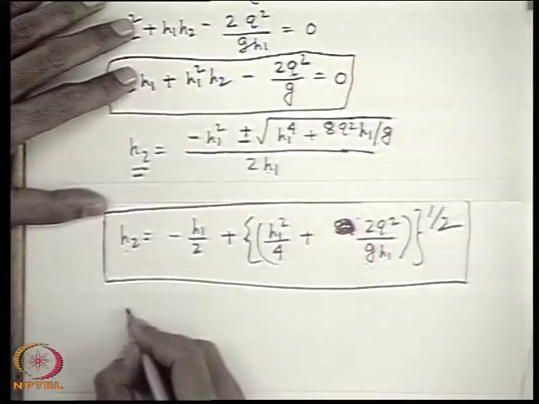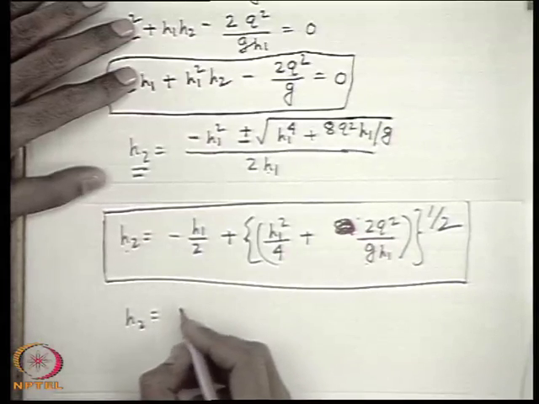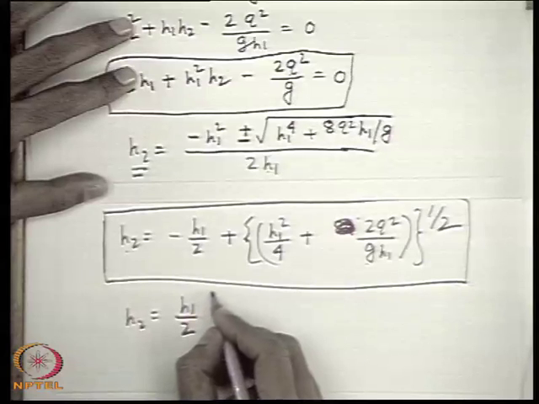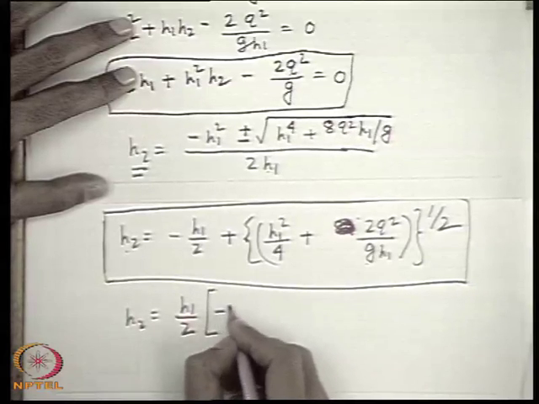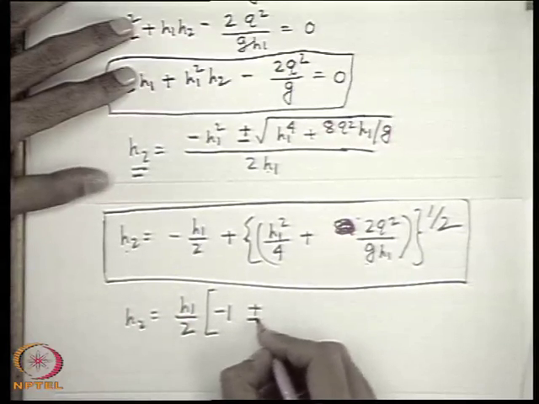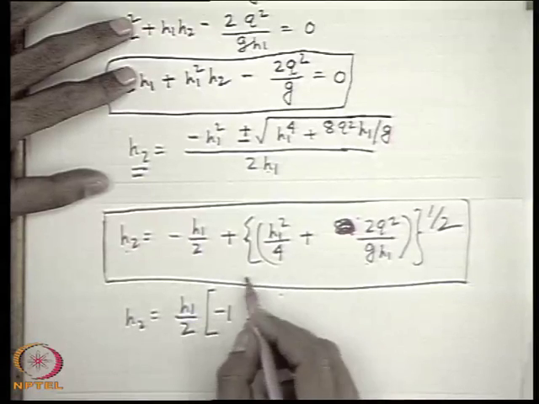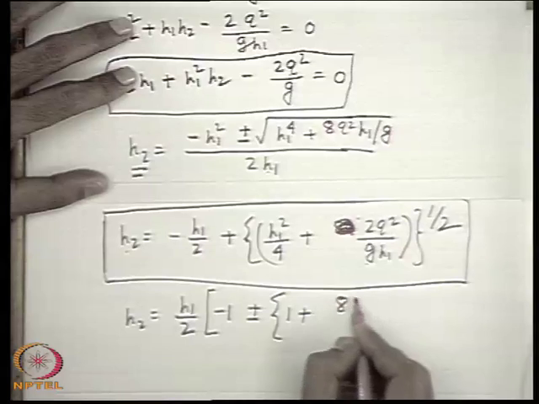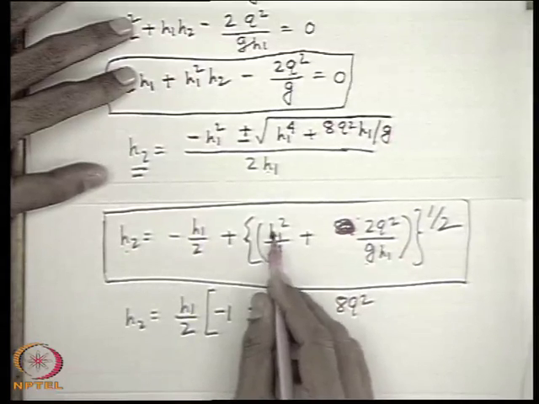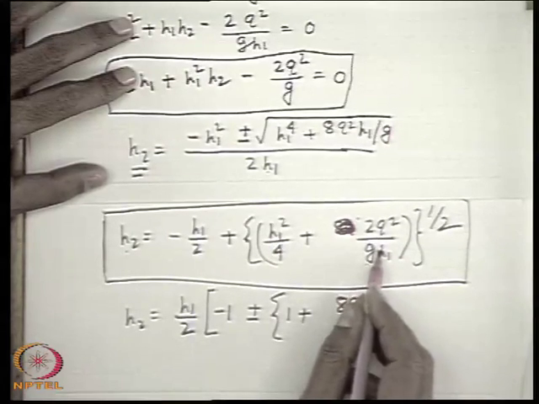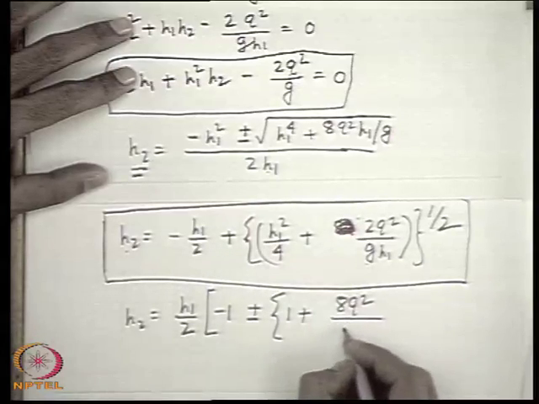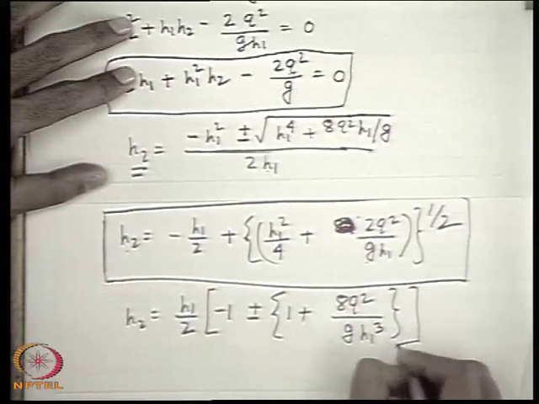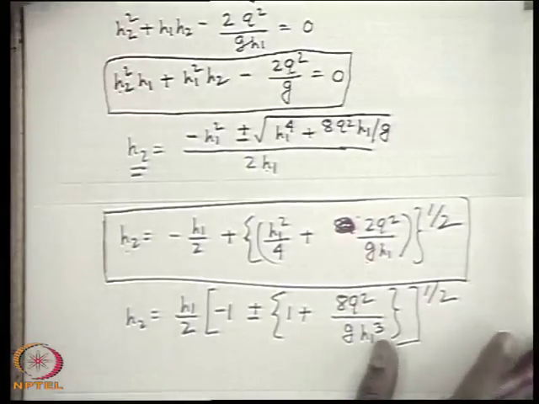So this can be written as H2, as if we take H1 by 2 common, and then we can write this expression as minus 1 plus minus 1, H1 by 2 we are taking common, 1 plus 8Q square, that means I am taking H1 square by 4 as common. So H1 square by 4 as common, so H1 square comes in the denominator, so GH1Q, this is whole to the power half.